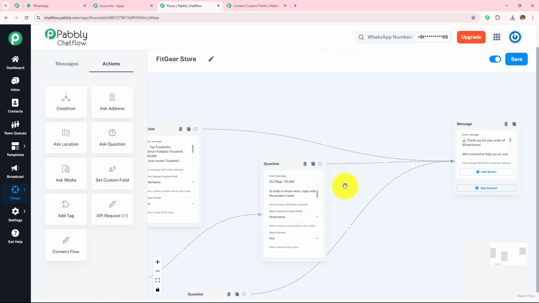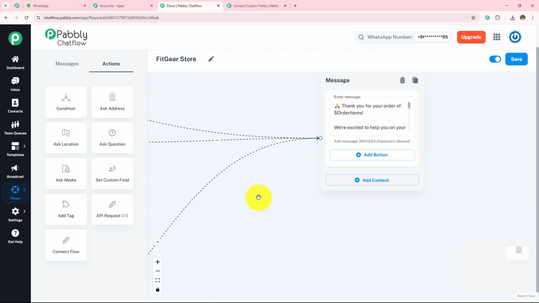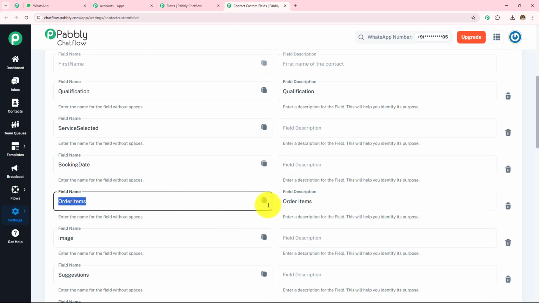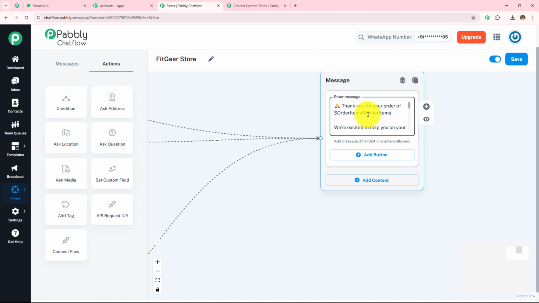As I am asking the question, we have to create a contact custom field so that whenever my customer answers me, the answer gets saved in this contact custom field. Then I'm going to copy this field name. It's written here, click here to copy field name. I'm going to copy this and simply paste that over here, just like I have done in this last message. So this is how we can make this field dynamic.